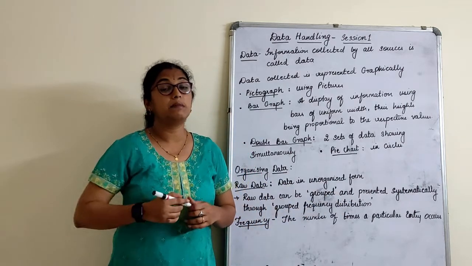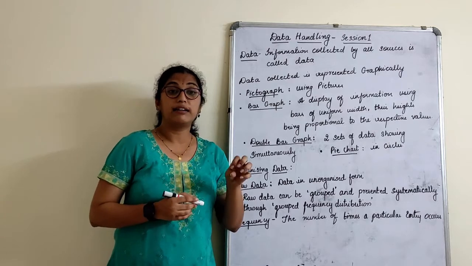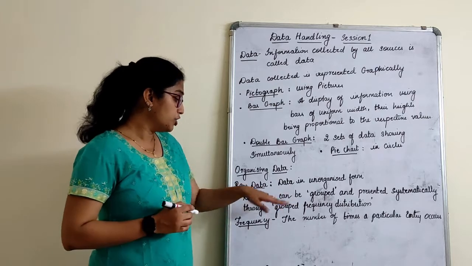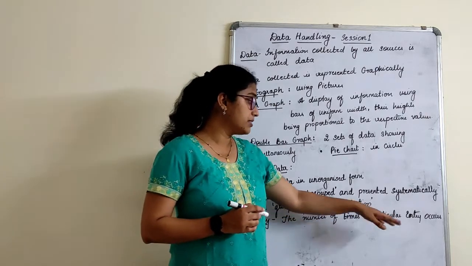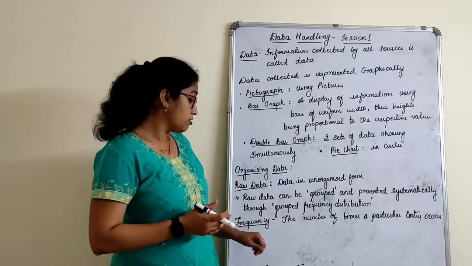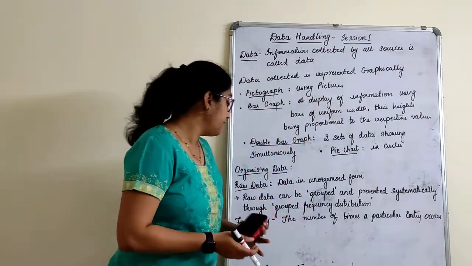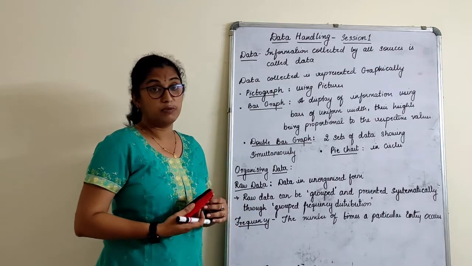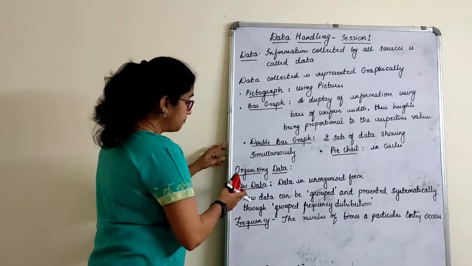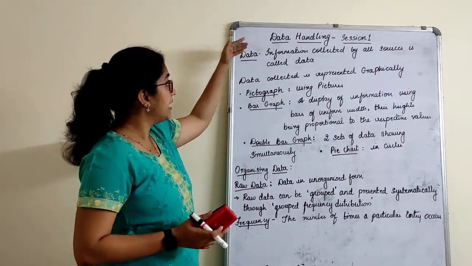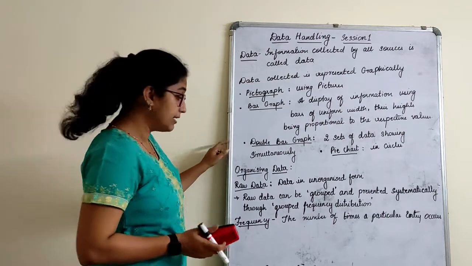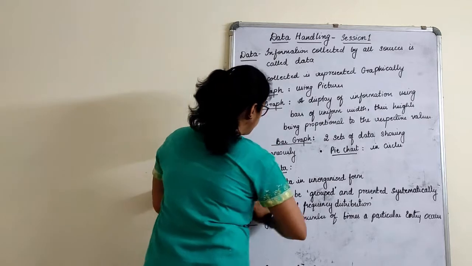Now how can we present them in a grouped frequency distribution? By marking them with tallies. What do you mean by frequency? The number of times a particular score, data or entry occurs is called a frequency. A grouped frequency distribution means we group the data in terms of class intervals. I want you to give the heading as data handling and write down these points I have written. Two more things I will write now, which you can also note.